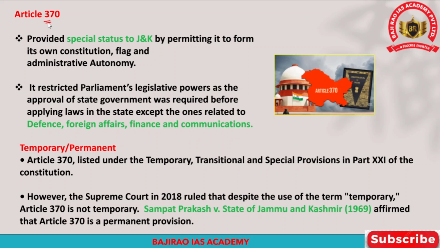Therefore, according to Article 370, it grants special status, and the special status includes that Jammu and Kashmir can have its own constitution, can have a separate flag, and also has administrative autonomy. However, other states cannot have their own constitution, they cannot have their own flag, and they also don't have the autonomy. But Article 370 provides for a special autonomy for the state of Jammu and Kashmir.